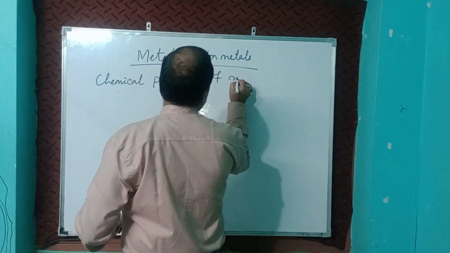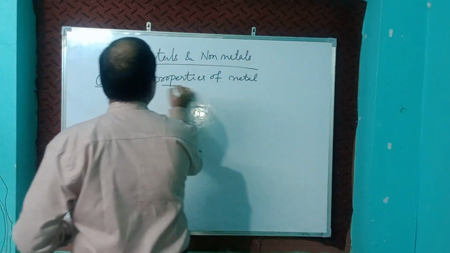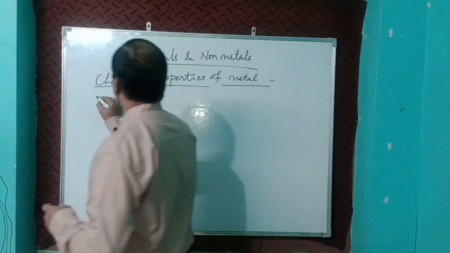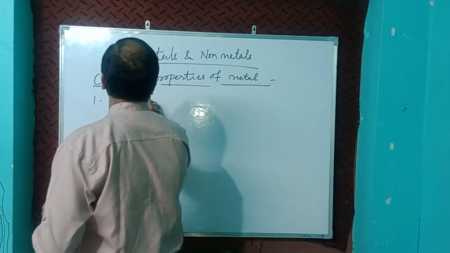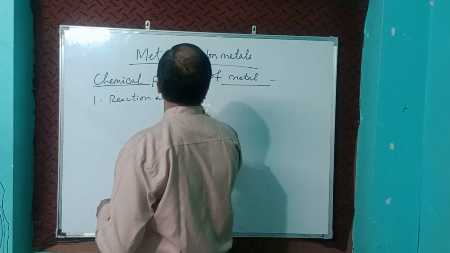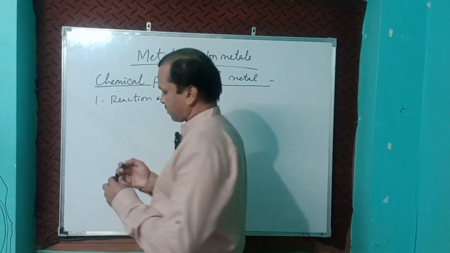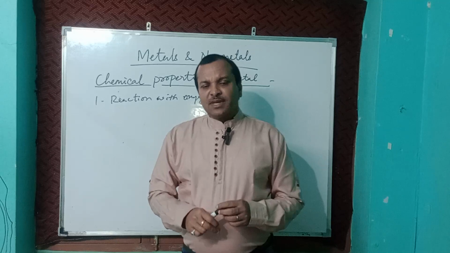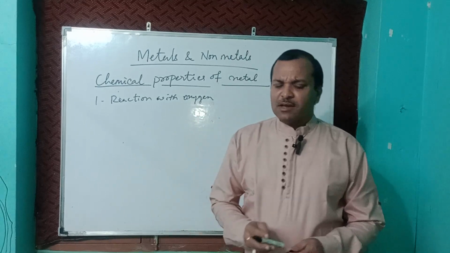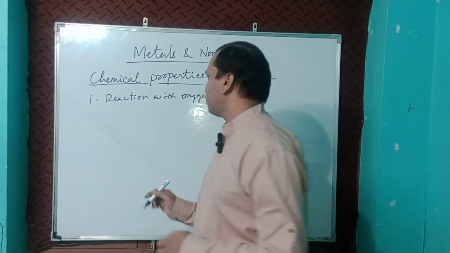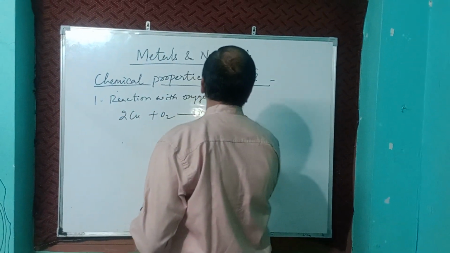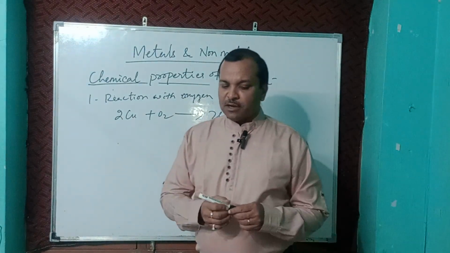Chemical properties of metal. First we will discuss reaction with oxygen. When metal reacts with oxygen, it forms metallic oxide. For example, copper: 2Cu plus O2 gives 2CuO, copper oxide, cupric oxide.